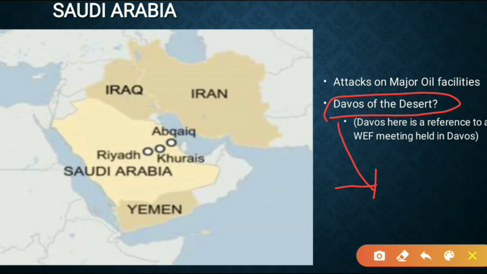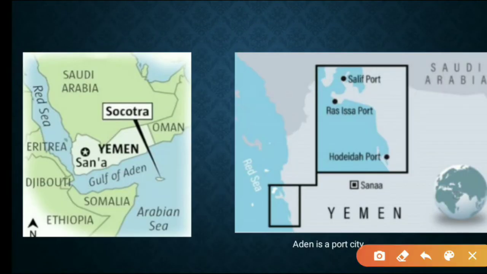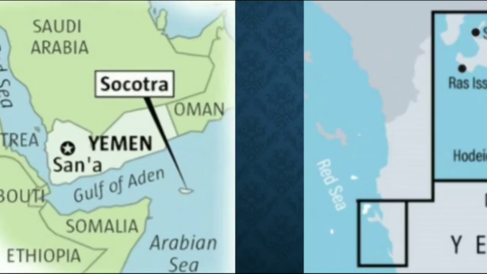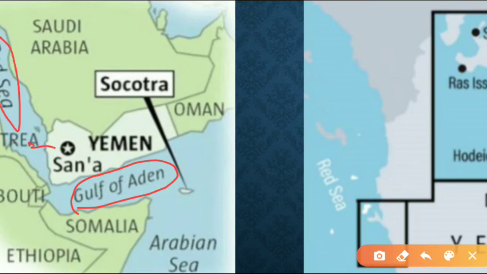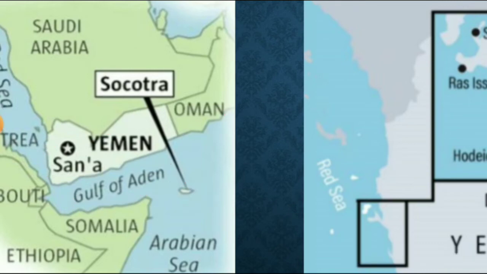And let's see a next country, that is Yemen. So Yemen is near to the Gulf of Aden in the south, and we have Red Sea on the west of Yemen, and also there is Socotra Islands, which are the territory of Yemen. And what is the capital of Yemen? Sana'a. Yemen borders with Oman, Saudi Arabia, right?